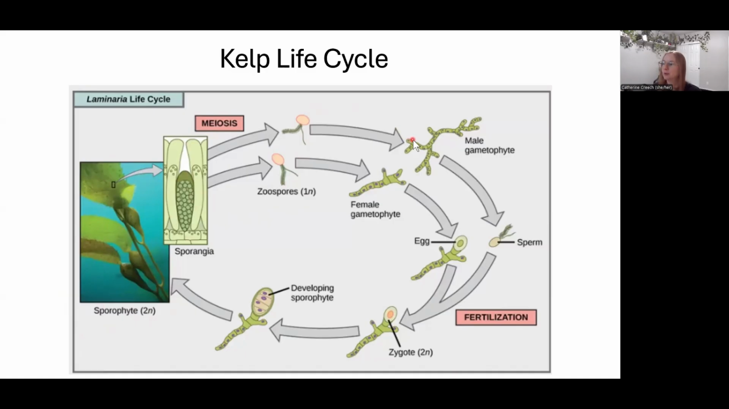Those spores will germinate and they'll grow into what we call gametophytes. Gametophytes create gametes. There's a male and a female gametophyte. Each of those will produce a sperm or an egg, the gametes. The sperm and the egg will fertilize each other, creating a diploid zygote, and that diploid zygote will grow into the sporophyte again. So, beautiful process.